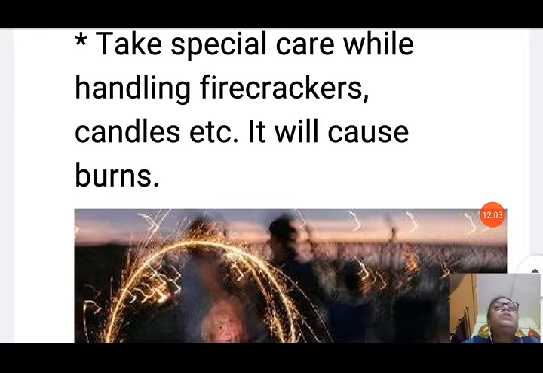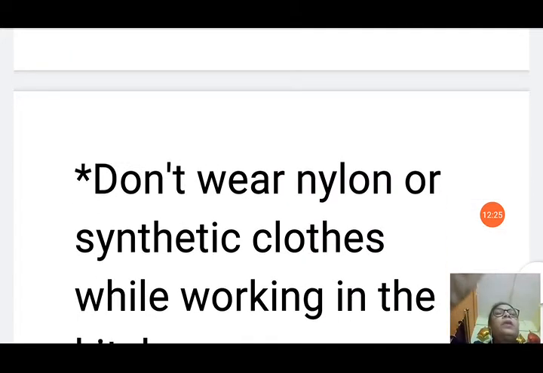Now next point is, take special care while handling firecrackers, candles, etc. It will cause burns. So you can see the child is using a firecracker very dangerously. The fire is surrounding the child all over and it can be dangerous. It can burn the child. So you must use it carefully whenever you are burning firecrackers.